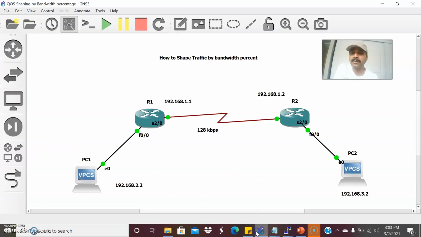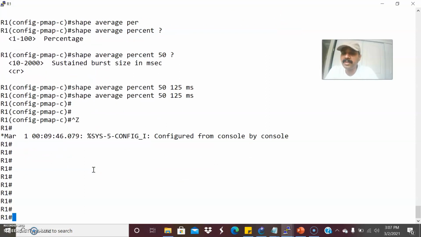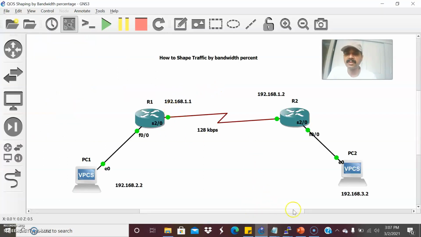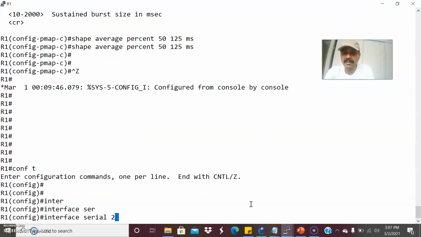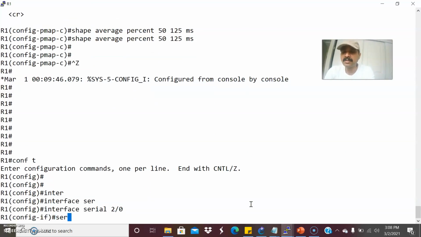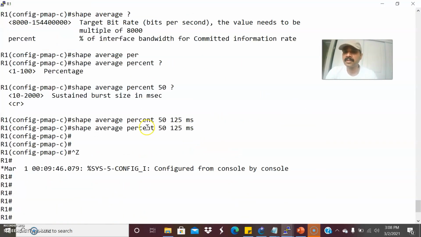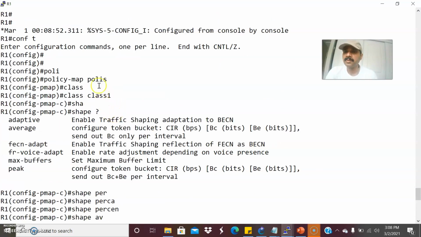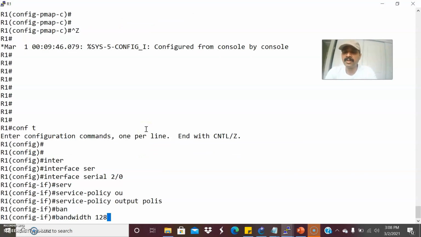So after this, I'm now going to apply to the corresponding interface, that is serial 2 by 0. So after applying this shape average percent 50, this is 50% of the traffic, that is 128 kbps, 50% is 64 kbps, right? This is the default time interval. So I'm going to apply to this corresponding interface. So go to the R1 and go to the configuration mode, interface serial 2 by 0. So I'm going to apply service policy output. So then I have to give the corresponding policy we have created, that is police, right? So then I have to specify the bandwidth also. Total bandwidth capacity is 128.